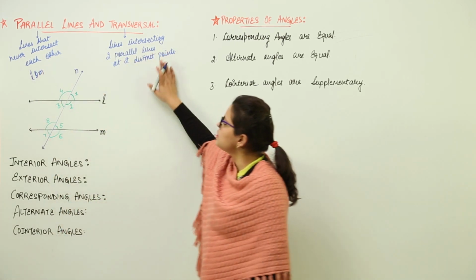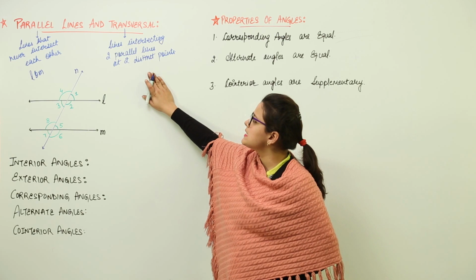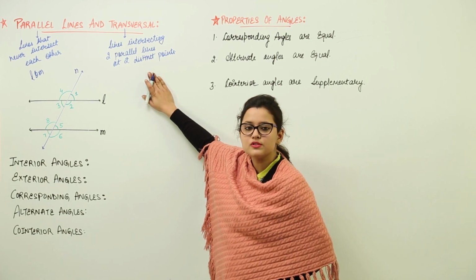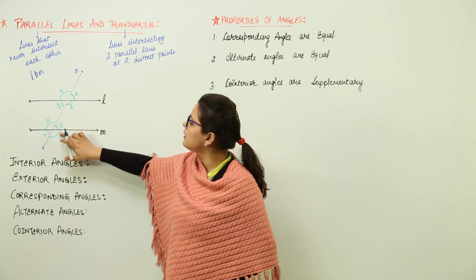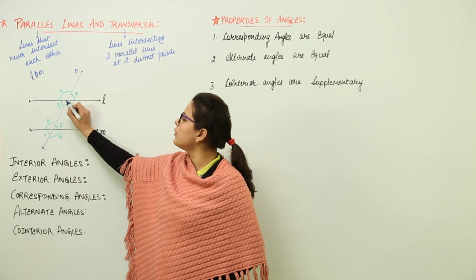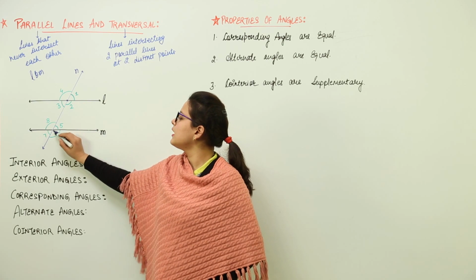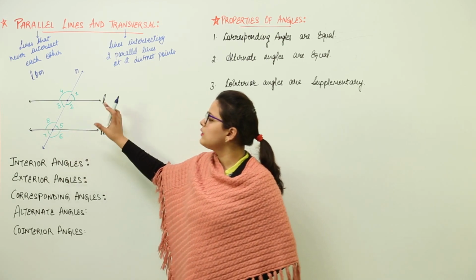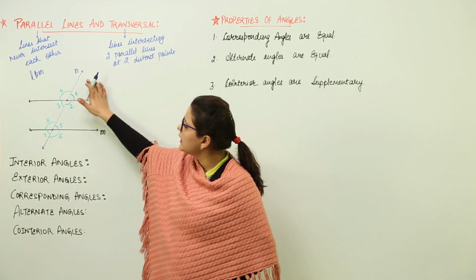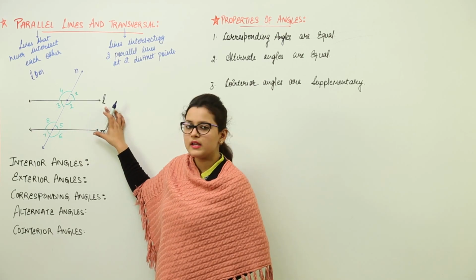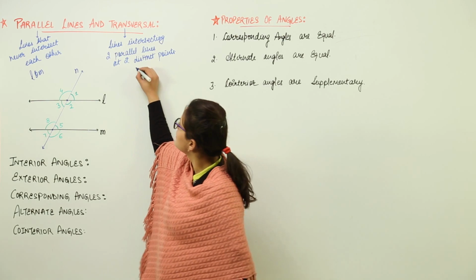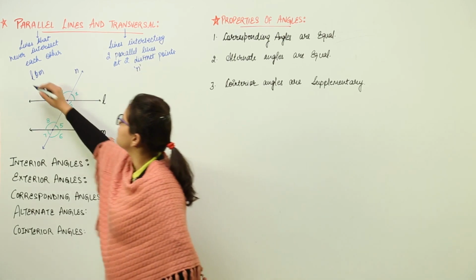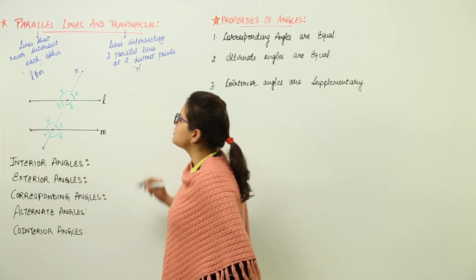Whereas, what about the transversal? A transversal is a line intersecting two parallel lines at two distinct points. Now, these two parallel lines are intersected by a line at 2 points. This is one point and this is another point. So, at two different points, the line is intersecting the two parallel lines L and M. So, we can say that the line N is the transversal. So, that was about parallel lines and transversal.